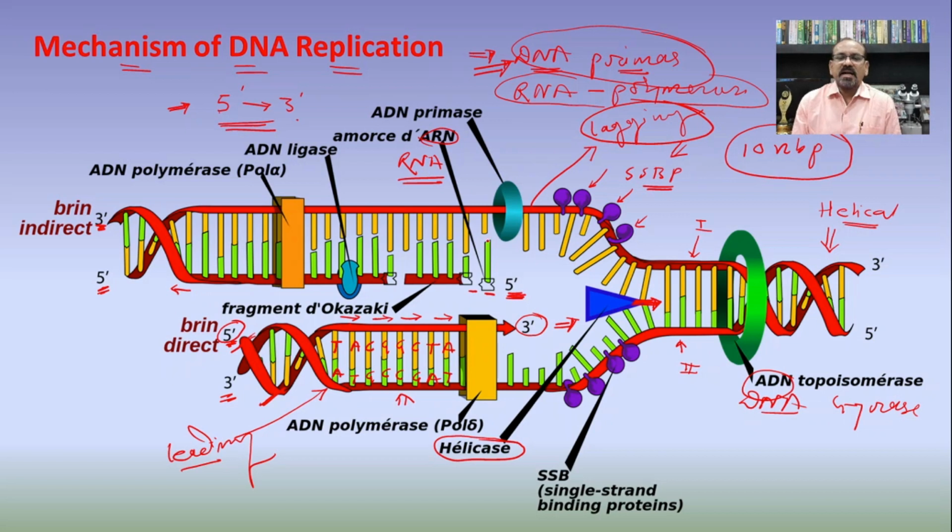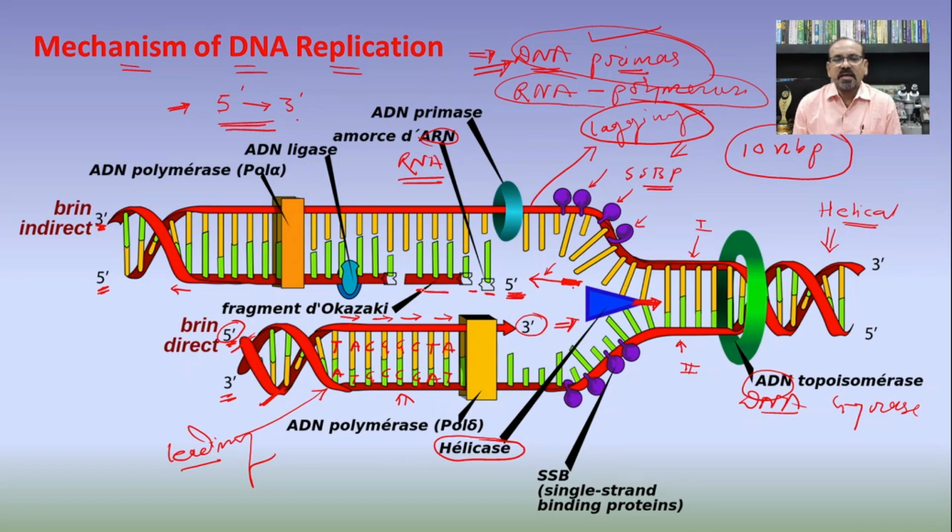So on the lagging strand there is a lack of availability of the direction of synthesis, that is 5' to 3' direction, and hence it synthesizes in the reverse direction. Every time it synthesizes, there is a need to synthesize a primer first, and after the synthesis of the primer by the DNA primase, there is again an addition of DNA polymerase. So again this DNA polymerase will polymerize and synthesize the new DNA strand.